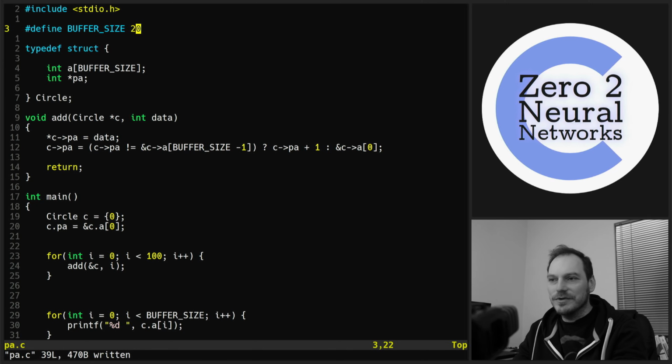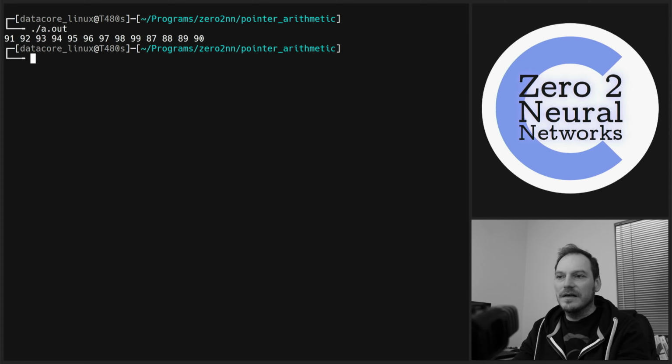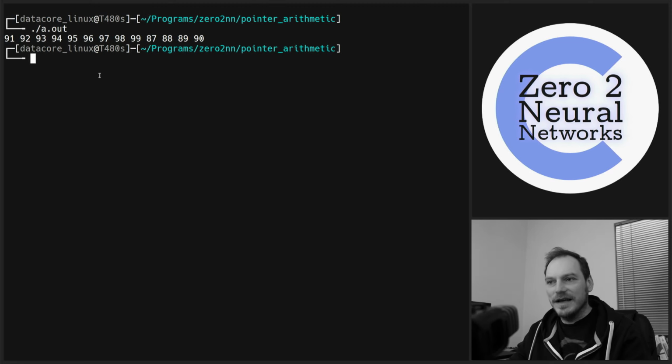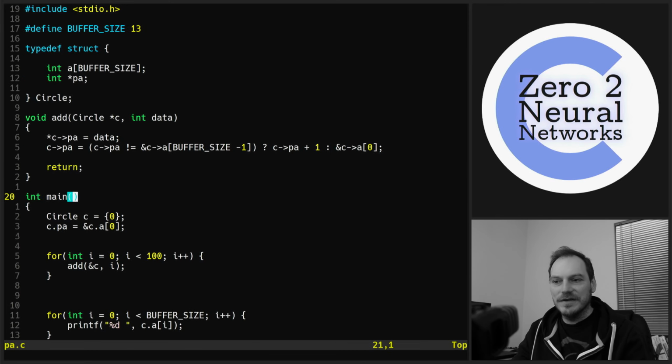If we put an unusual size in, I'll show you what I mean. If we put like 13 as a size, it starts off 91, 92, then it drops down to 88, 89, 90. We always want to print out a circular buffer really from the last element that was put in it, or backwards or whatever. We can control that if we made a function to do it.